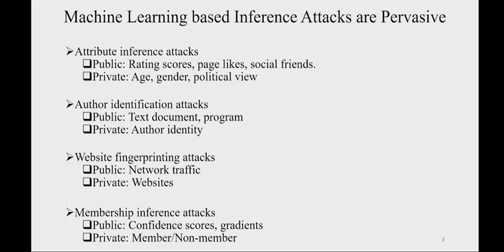In website fingerprinting attacks, the public data can be the network traffic, and the private data can be websites. In membership inference attacks, the public data can be the confidence scores or gradients, and the private data can be member and non-member. There are also many other inference attacks, like side channel attacks and location inference attacks.